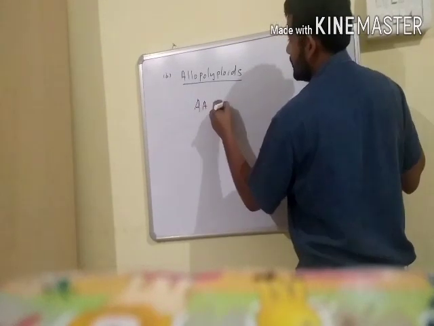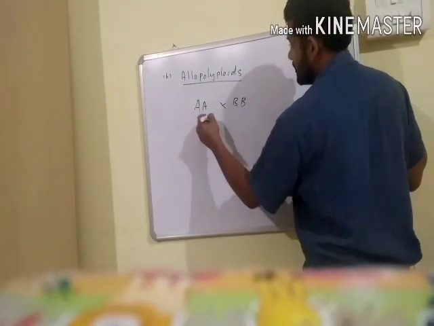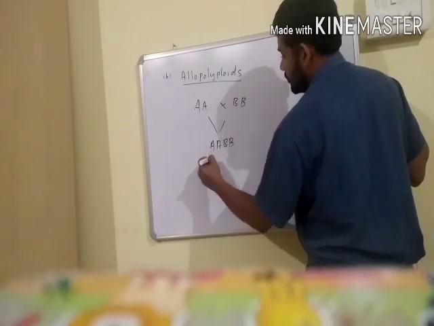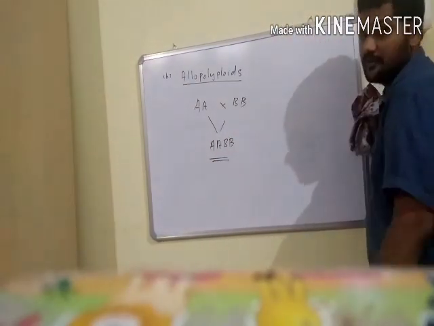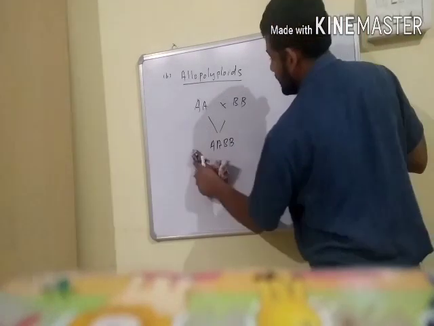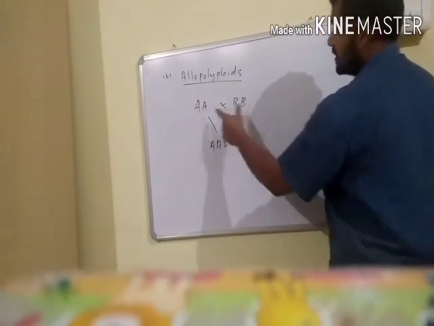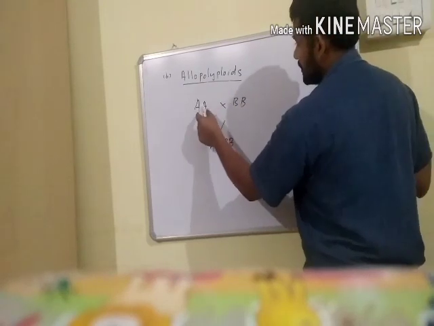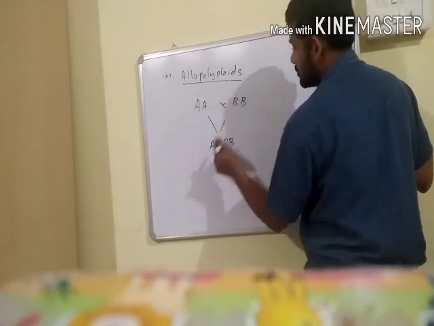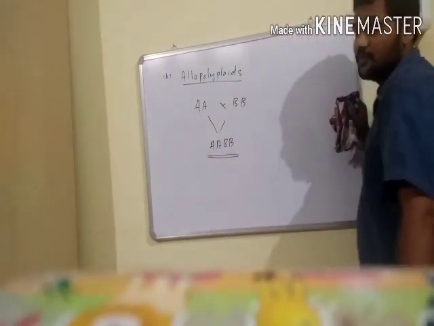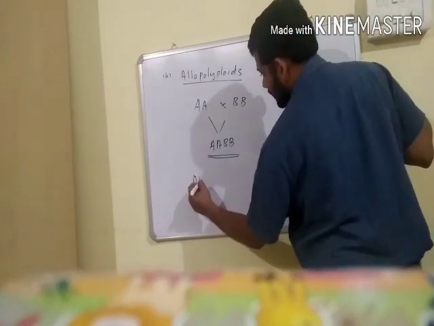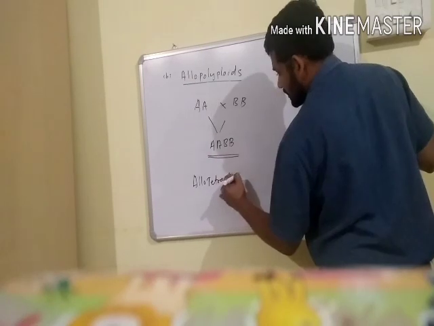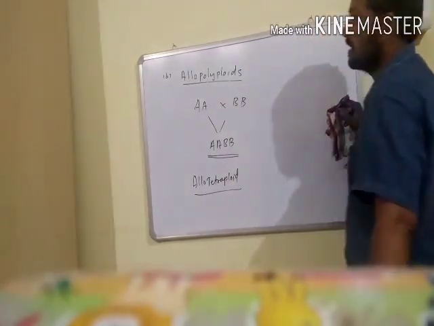For example, this is one species and this is another species, and these two are hybridized to produce hybrid varieties, which contain double the number of chromosomes. Allotetraploids are the common allopolyploids.